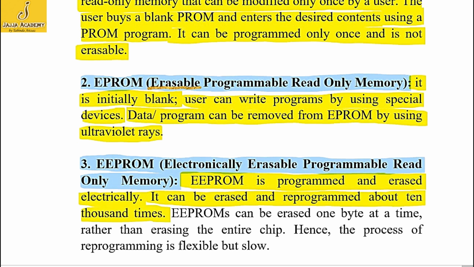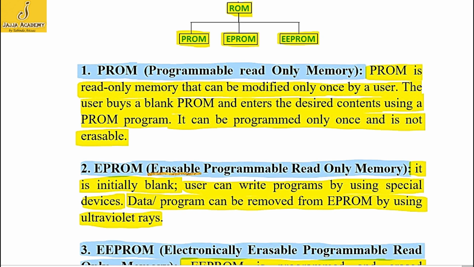Another important thing is EEPROMs can be erased one byte at a time, rather than erasing the entire chip. That is why the process of reprogramming is flexible but slow. These were the three types of read-only memory.